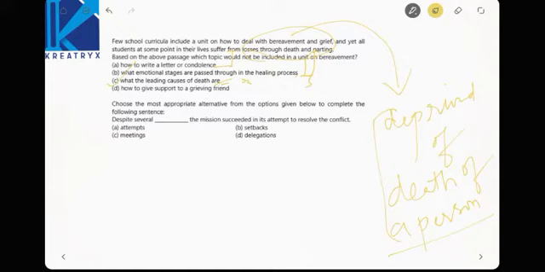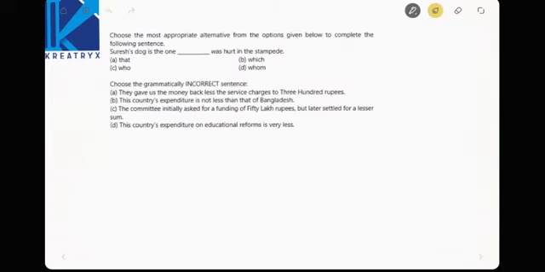Choose the most appropriate alternative from the options given below to complete the following sentence. Despite several dash, the mission succeeded in its attempt to resolve the conflict. Mission means a work. See here, despite attempts, no, meetings is not a correct word. Despite several setbacks means pushing back in order to not be done, right?